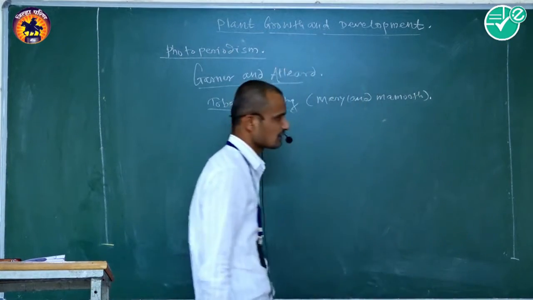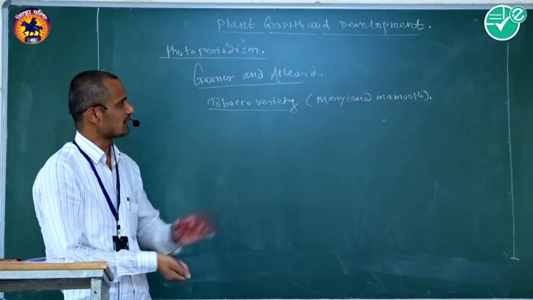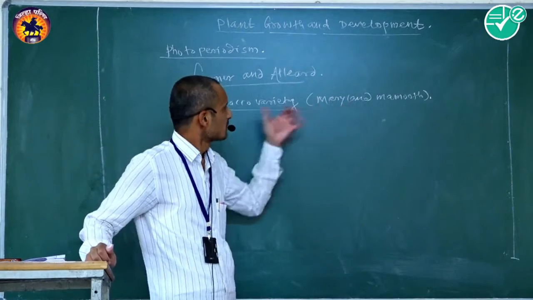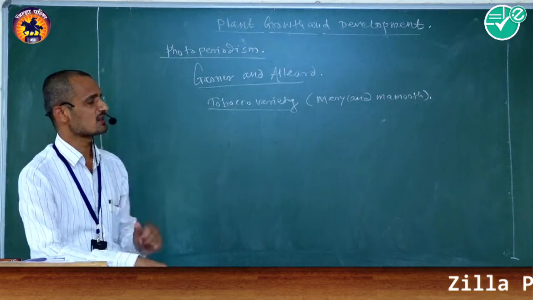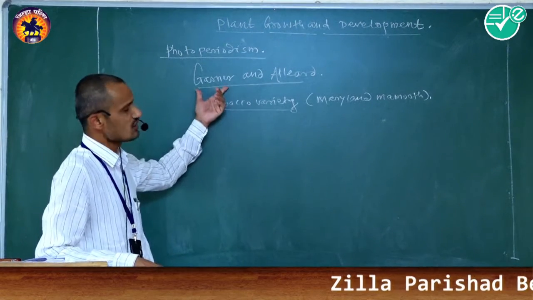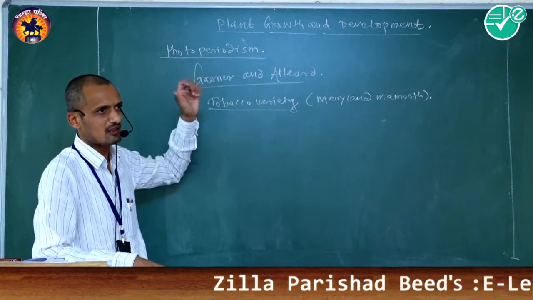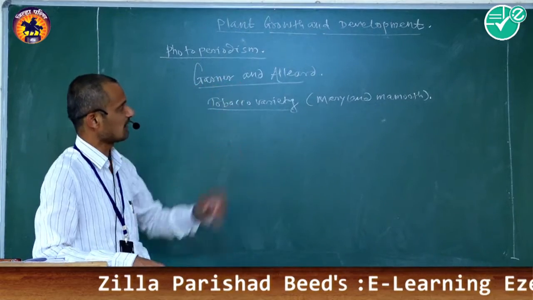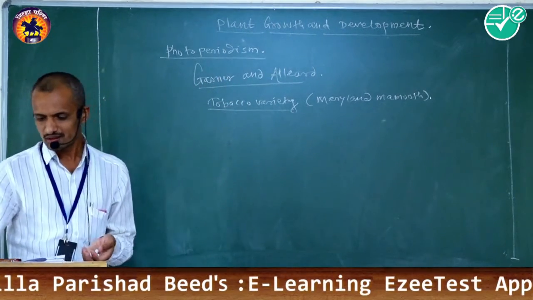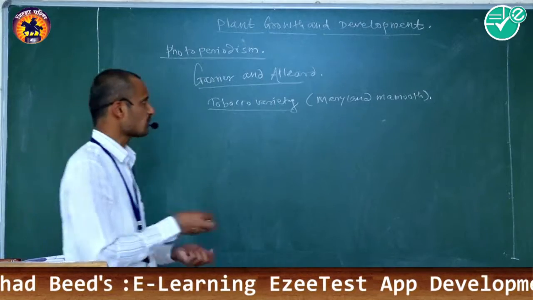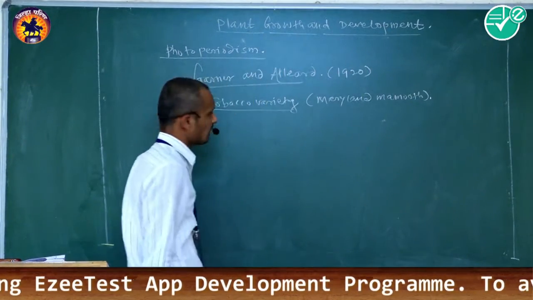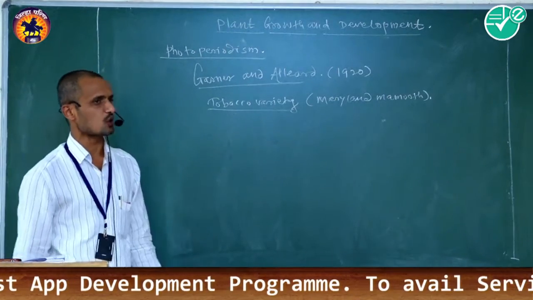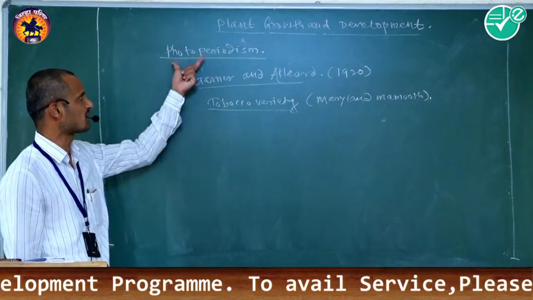This tobacco variety, Maryland Mammoth, was useful for their research, and these two American plant breeders, Garner and Allard, in 1920 discovered the phenomenon called photoperiodism.